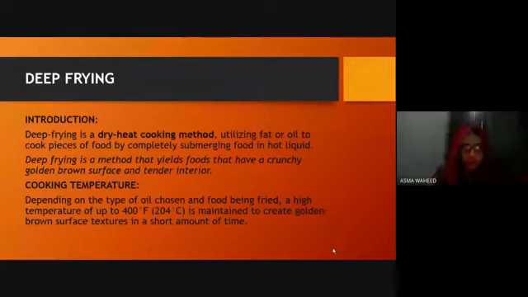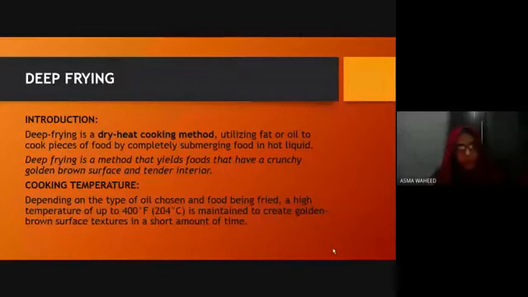First of all, here is the question: what is deep frying? So I'll start with the introduction of deep frying. Deep frying is a dry heat cooking method utilizing fat or oil to cook pieces of food by completely submerging food into hot liquid. First of all, we must know that it is a dry heat cooking method because no water or water vapor is used in this method. In place of it, we use fat or oil, and the food we want to fry is completely submerged into the liquid.